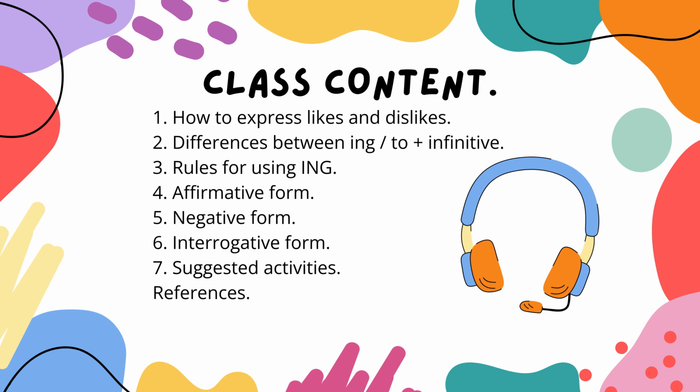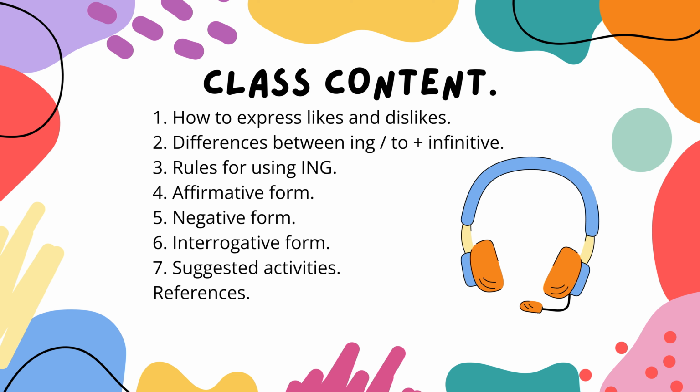In this class, we will learn how to express our likes and dislikes. There are two ways to do this, so you will recognize the difference between the two. Later, we will review the rules for using ing in verbs and dive into the formation of positive, negative, and interrogative sentences.